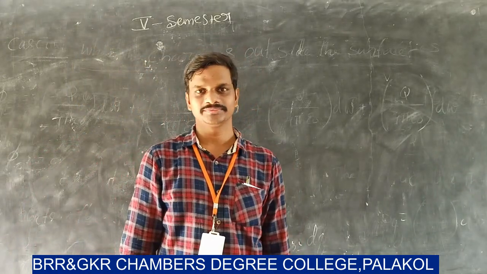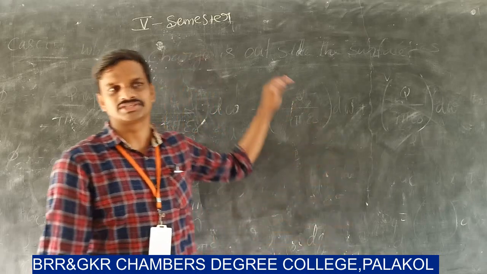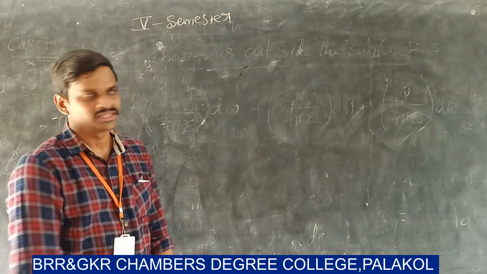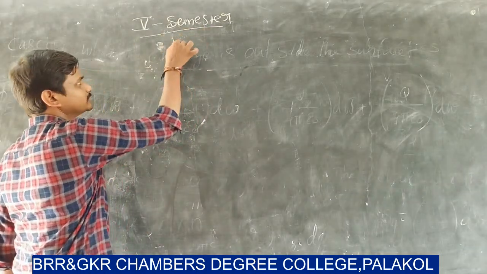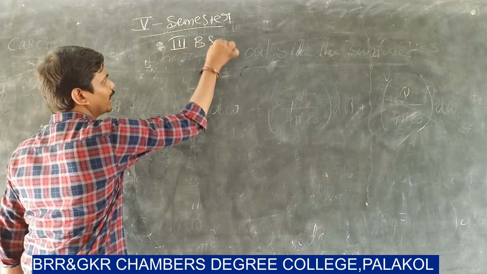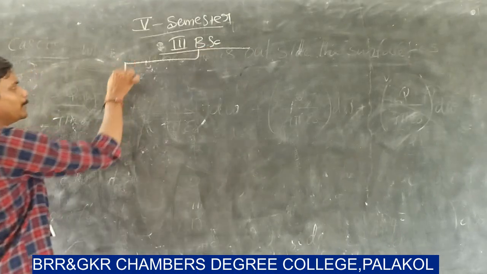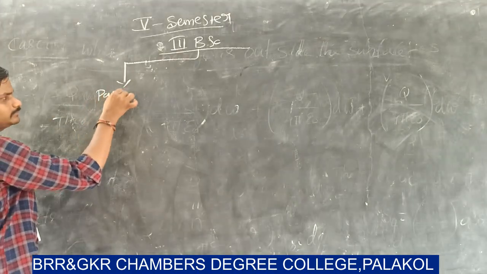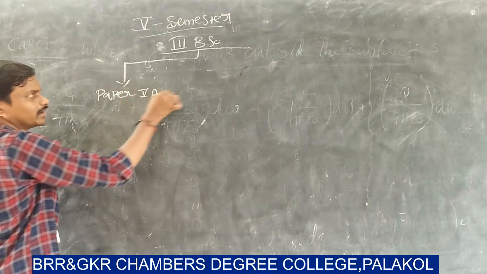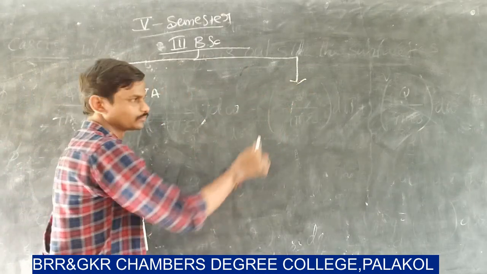Today, I am dealing with the third BSc, fifth semester chemistry syllabus. In third BSc, fifth semester, we have two chemistry papers. They are paper 5A and paper 5B.